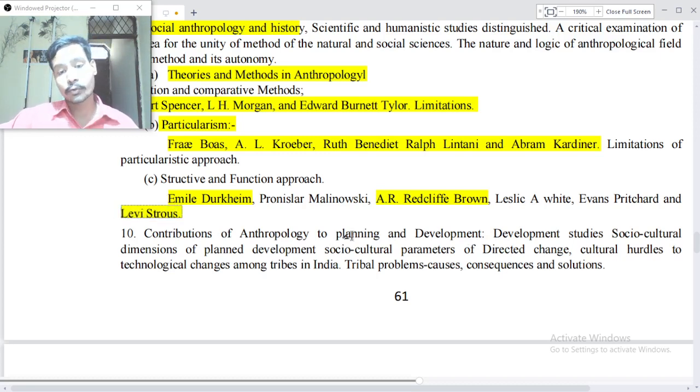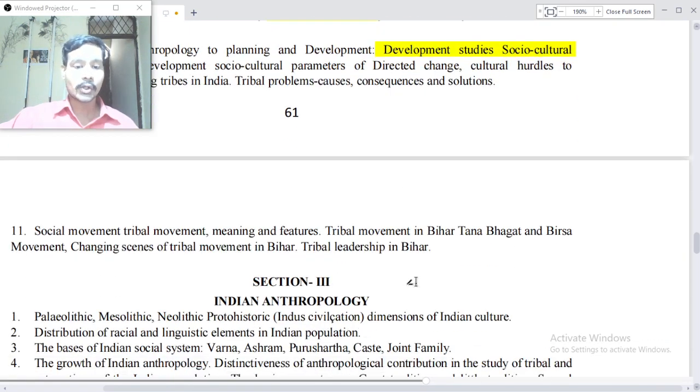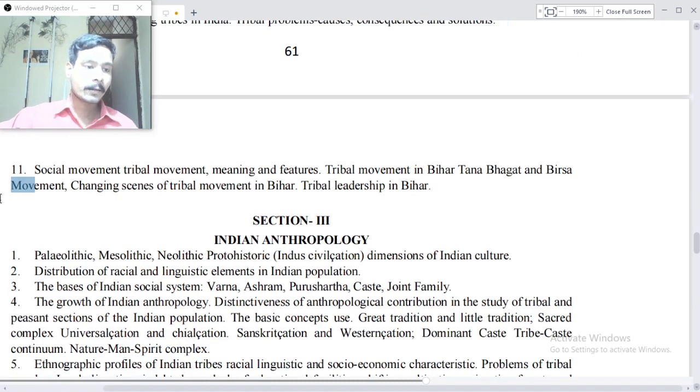Contribution of anthropology to planning and development studies, socio-cultural dimension of plan economy, social cultural parameters of directed change, cultural hurdles of technological changes among tribes in India, tribal problems, causes, consequences and solution. Social movement and tribal movement, meaning and features. Tribal movement in Bihar, Tana Bhagat and Birsa movement, changing scene of the tribal movement in Bihar and tribal leadership in Bihar.